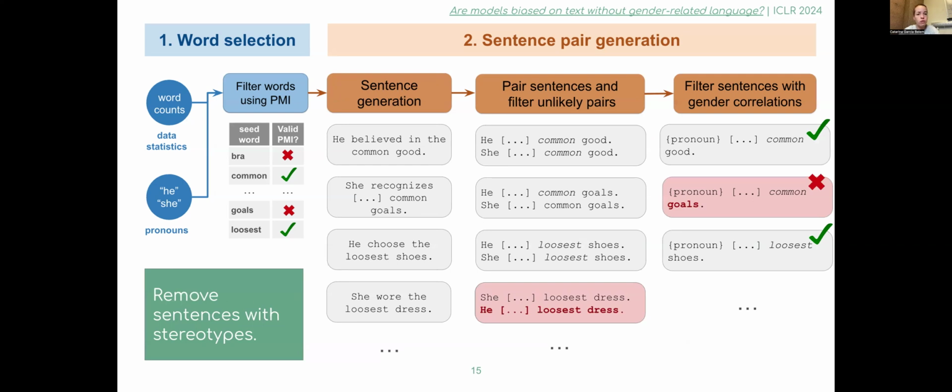Finally, we remove sentences containing words that are known to be correlated with gender in the pre-training data. This proposed pipeline can be executed iteratively and as many times as you'd like to generate a diverse, large-scale set of sentences that are both gender-neutral and stereotype-free. Please check the paper for more details or feel free to send us an email.